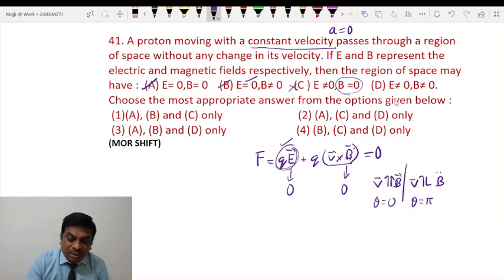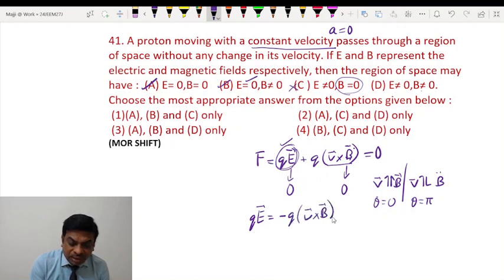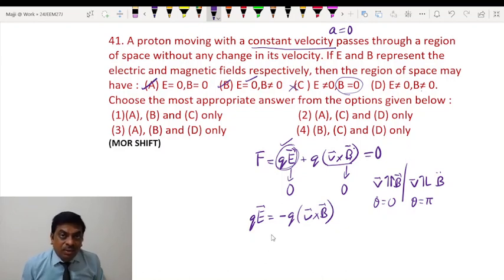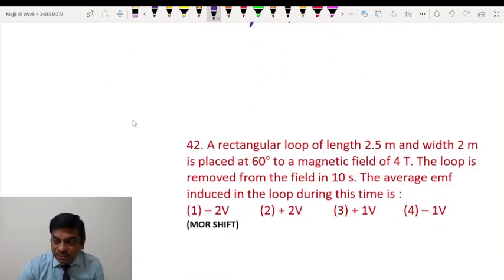Then coming to this, E not equal to 0, B not equal to 0. Yes, it is possible. For example, suppose the force due to the electric field is exactly equal and opposite to the force due to the magnetic field. Then it's quite possible that in spite of both fields being present, the particle will move undeflected. It will go undeviated. So this is also possible. So correct options are A, B and D. So I'll go with the third option, A, B and D.